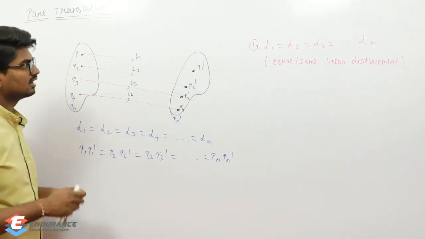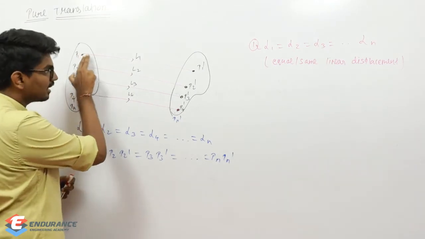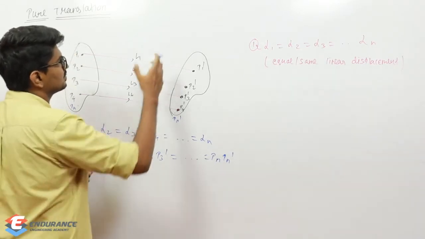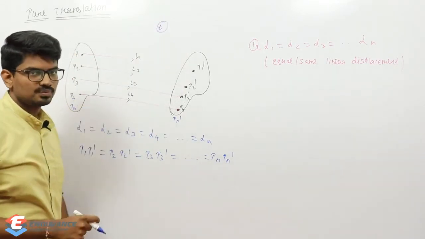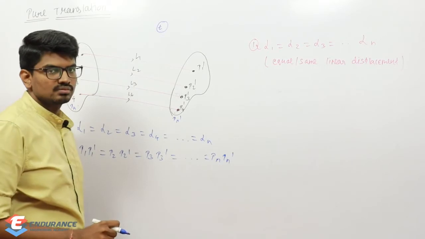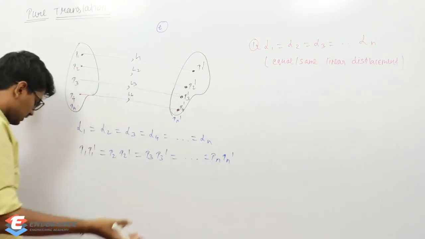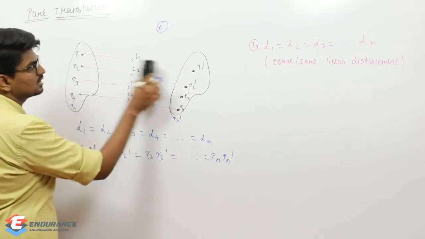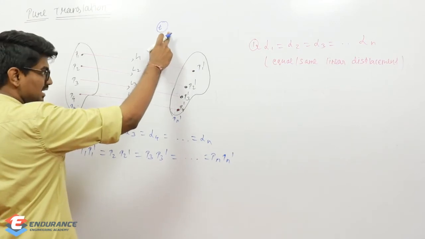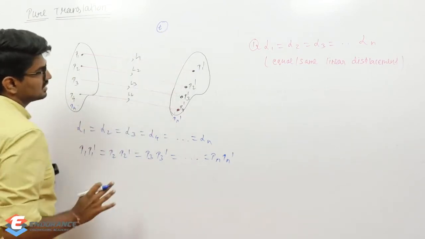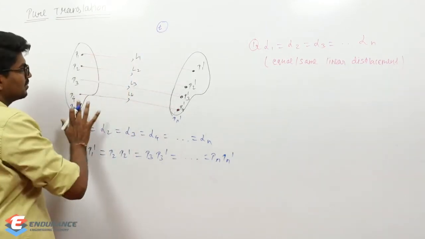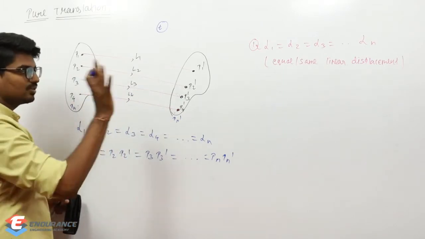Now coming to the second point, this point P1 covers distance L1. Let us consider it covers the distance L1 in a time period t. Now what about this point P2? At what time is P2 covering distance L2? Obviously at the same time only. I'm just moving this body from here to here, maybe 5 seconds or maybe 10 seconds. For that same time period, P2 is also covering distance L2, and similarly for the same time period, P3 is covering distance L3, P4 is covering L4, and Pn is covering Ln.